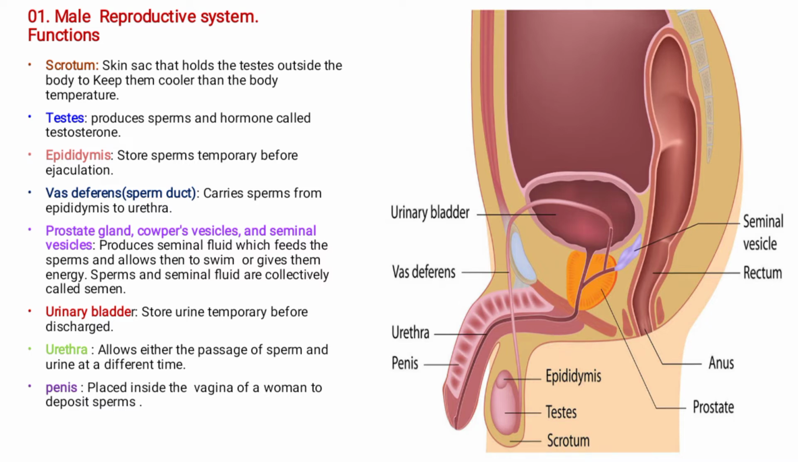So we have got also what we call the urethra. Now this is the urethra. This pipe which is inside is called the urethra. A tube which is connected from the urinary bladder to the outside of the penis is also known as the urethra. This is where urine passes, and this is where also sperm passes, but at a different time. They don't pass through the urethra at the same time. So the urethra allows either the sperm passage or the urine passage at a different time.